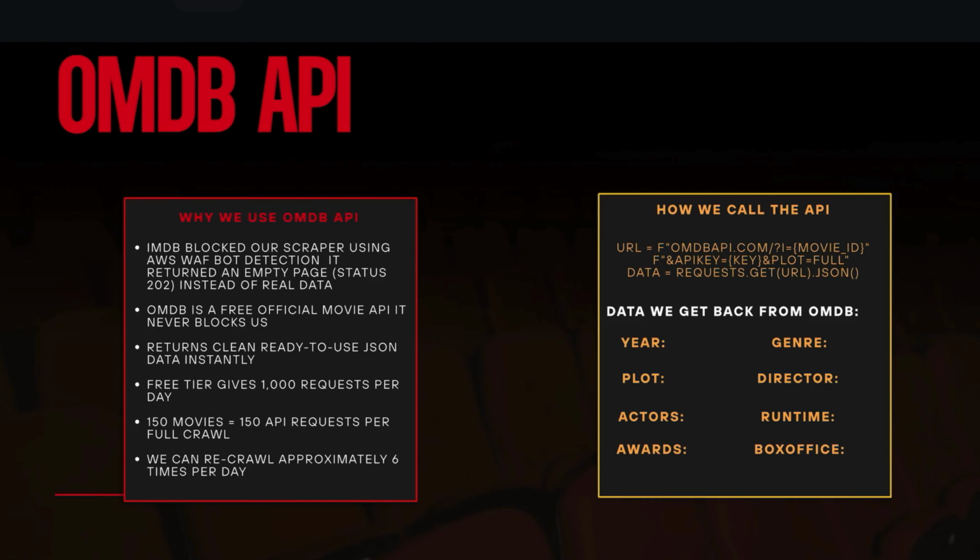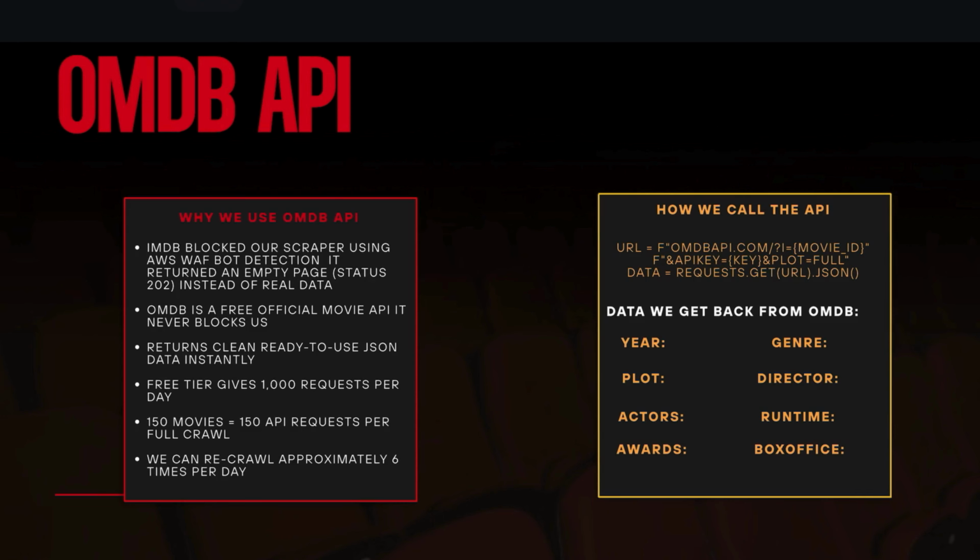And here we didn't directly web scrape from IMDb, because IMDb has AWS bot detection, so they can think our IP is a bot and block our data. That is why we use the OMDb API, a freely available big movie database.